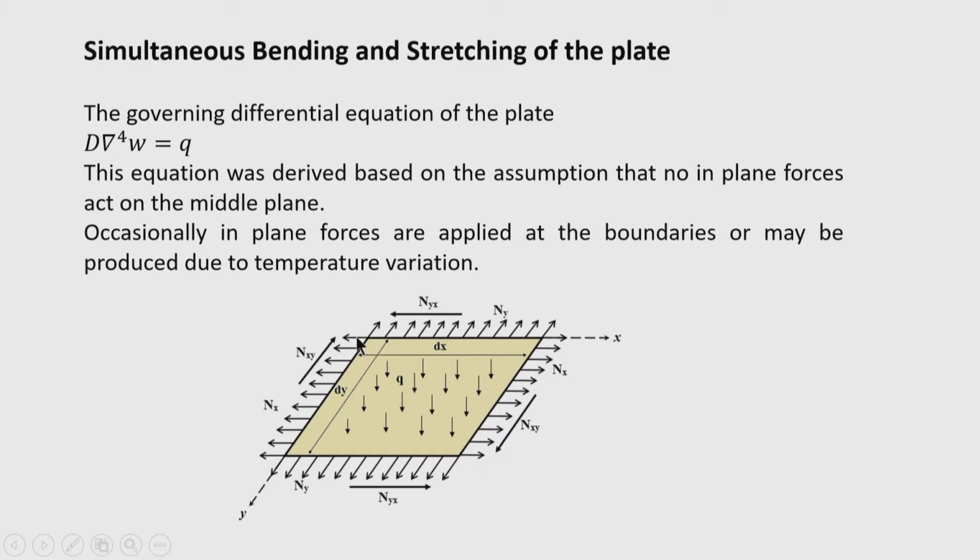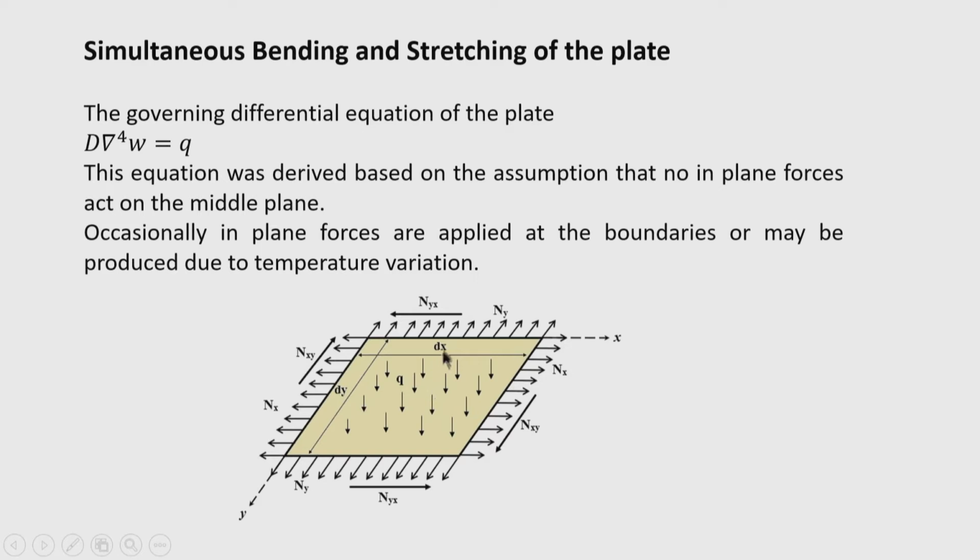So, at the x equal to 0 edge and x equal to a edge, the in plane forces are denoted by N x, and at the y equal to 0 and y equal to b edges, the in plane forces are denoted by N y, and this is also constant, that means uniform along the edges. Here, along the x axis the length of the plate is a, and along the y axis the length of the plate is b.